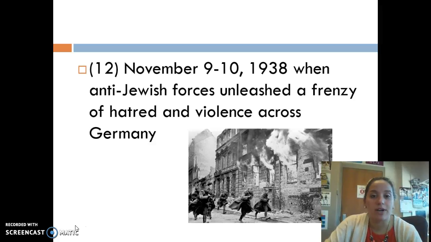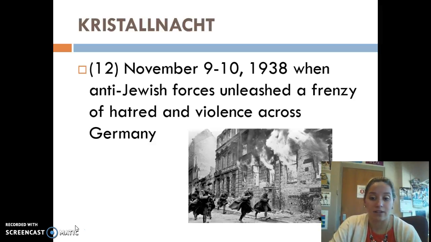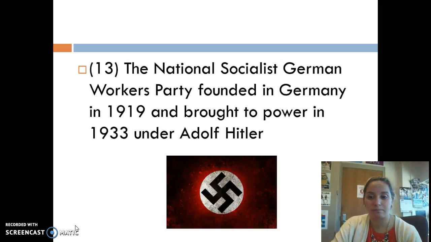Number 12, November 9th to the 10th in 1938, when anti-Jewish forces unleashed a frenzy of hatred and violence across Germany. This is known as Kristallnacht. See if you can say that out loud to yourself, Kristallnacht. Okay, that is a night that we are going to talk about later in this week, early next week. We're going to do some stations where you're going to look at pictures from this night.